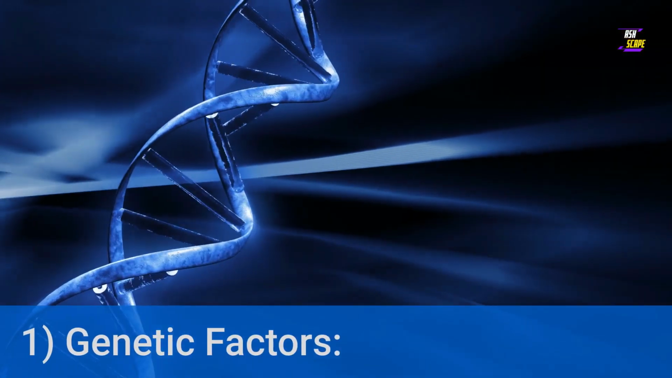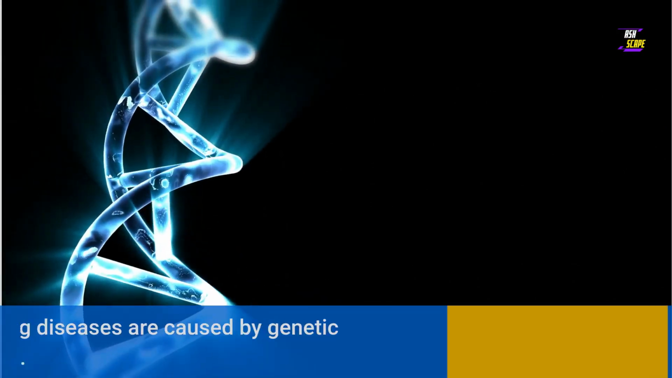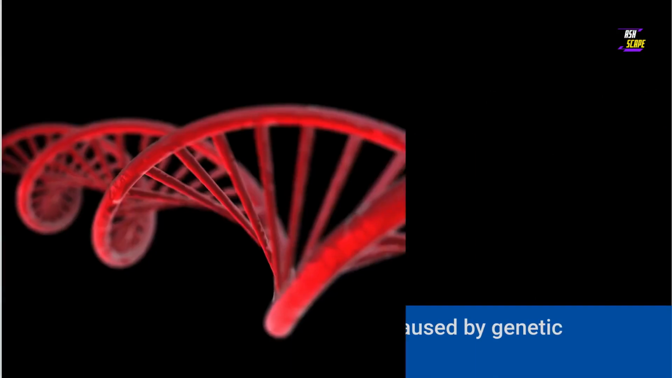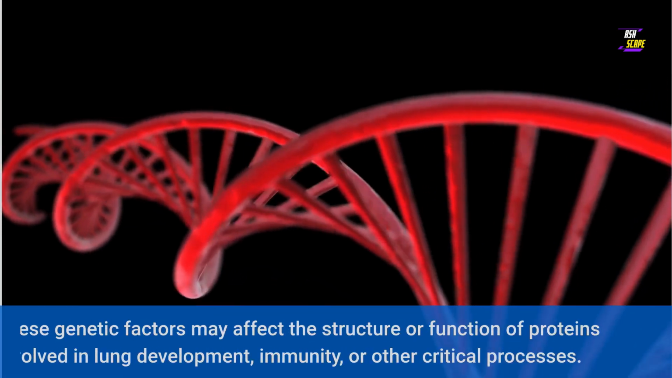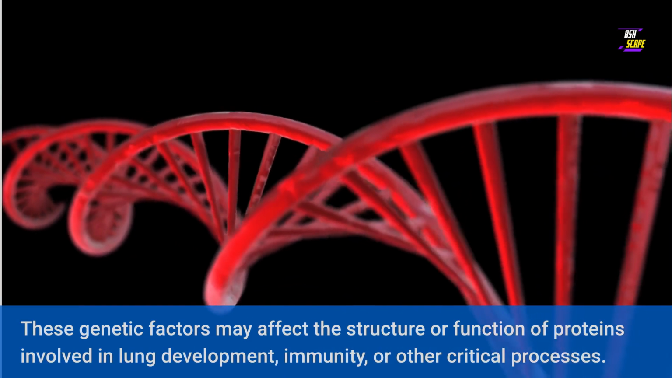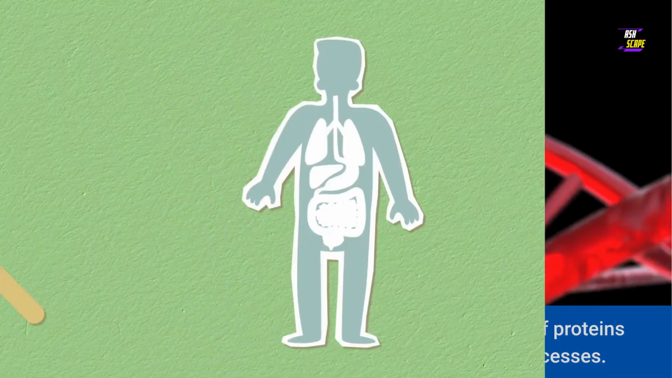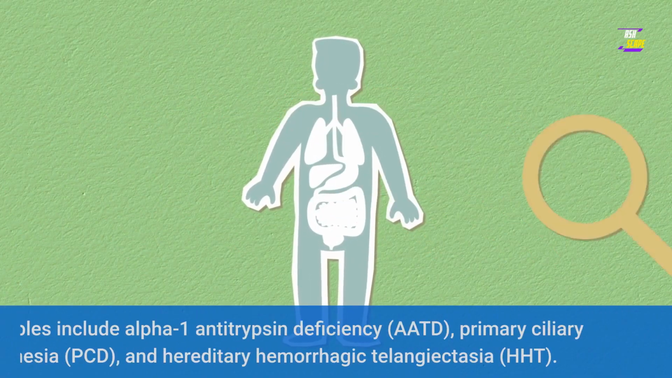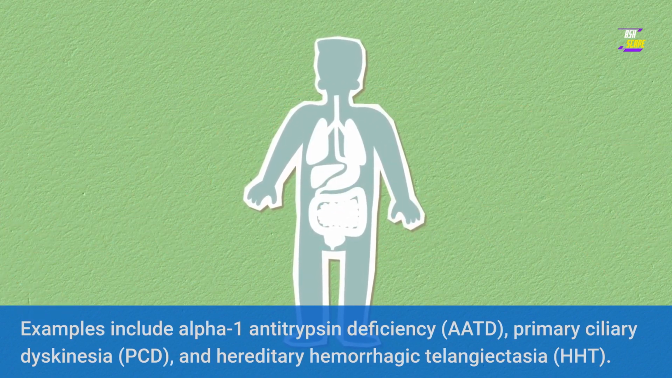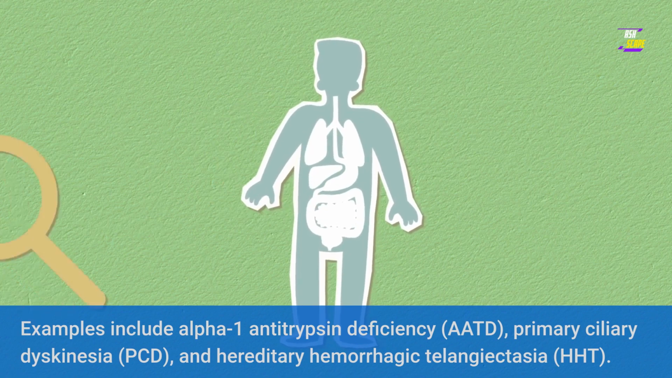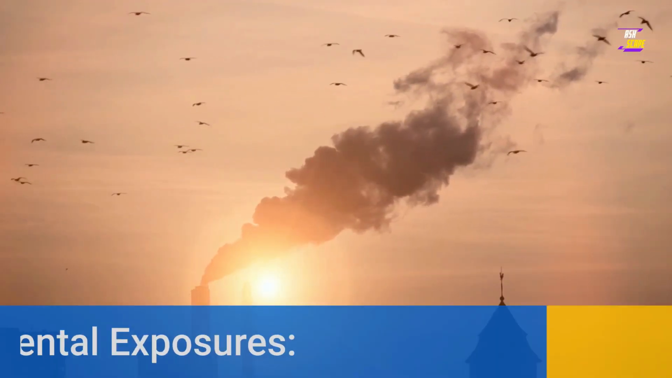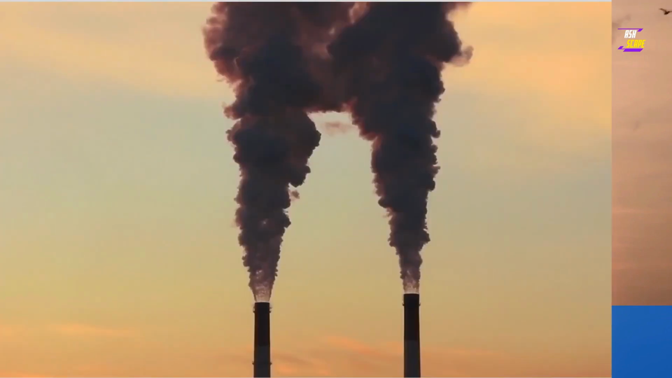1. Genetic factors. In some cases, rare lung diseases are caused by genetic mutations or variations. These genetic factors may affect the structure or function of proteins involved in lung development, immunity, or other critical processes. Examples include alpha-1 antitrypsin deficiency, AATD, primary ciliary dyskinesia, PCD, and hereditary hemorrhagic telangiectasia, HHT.